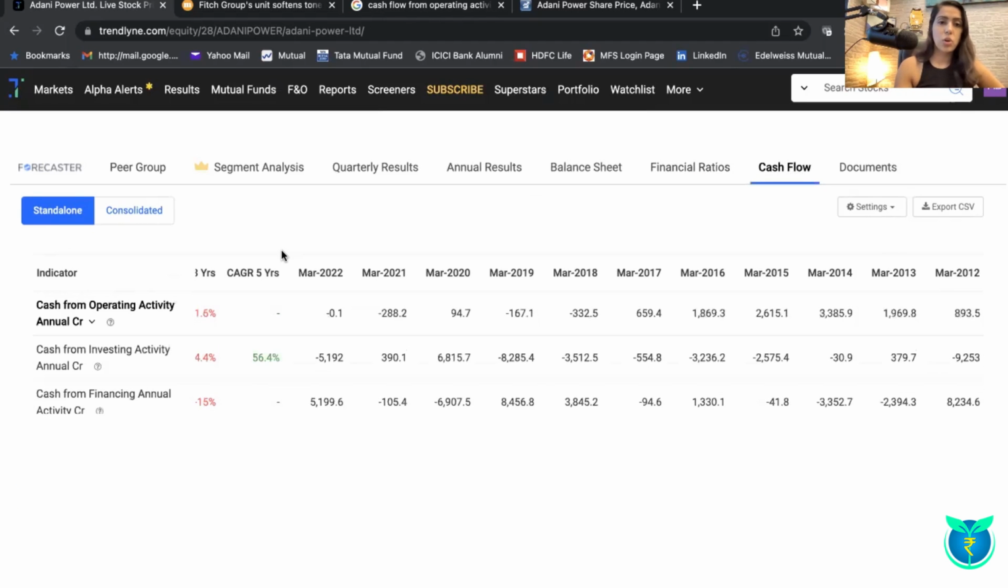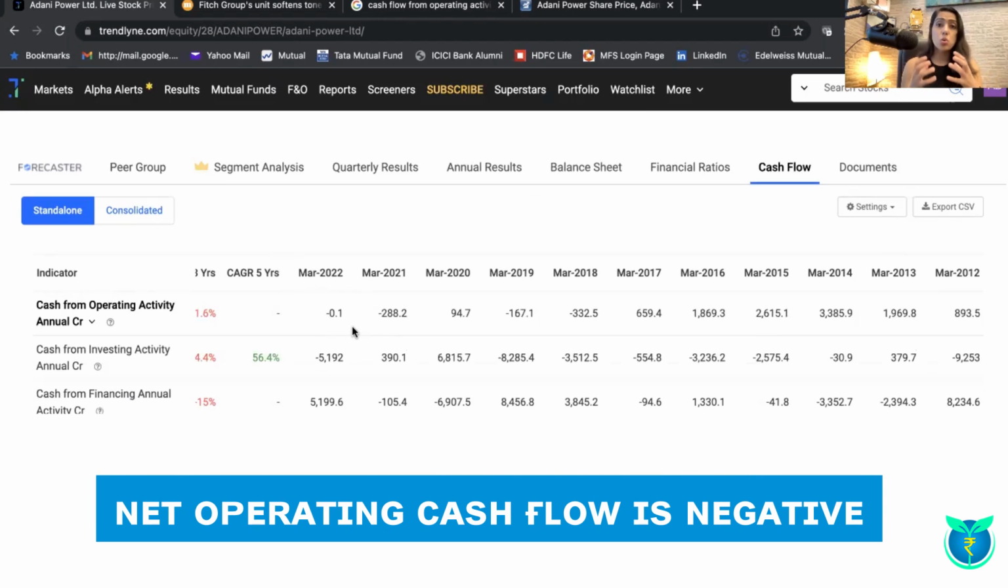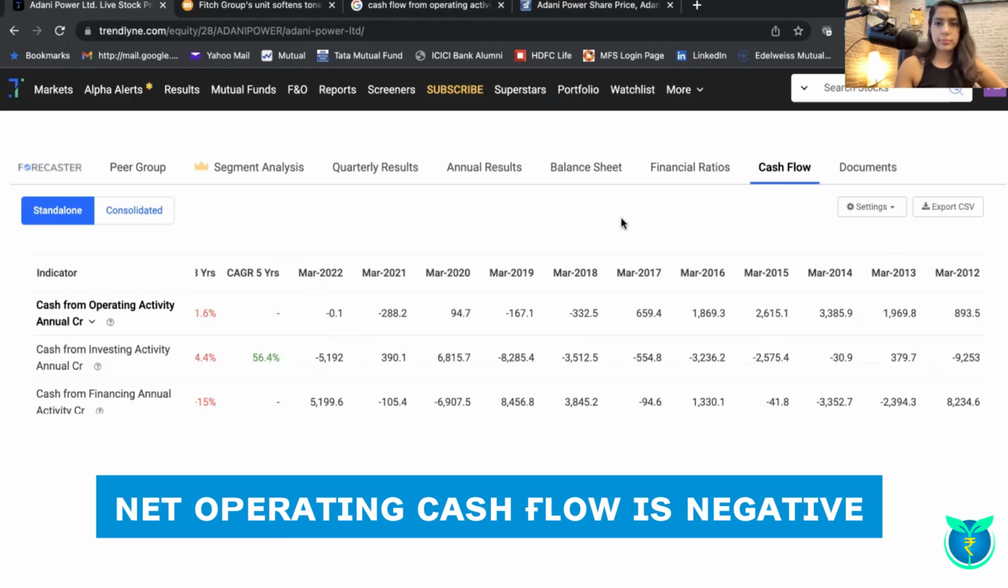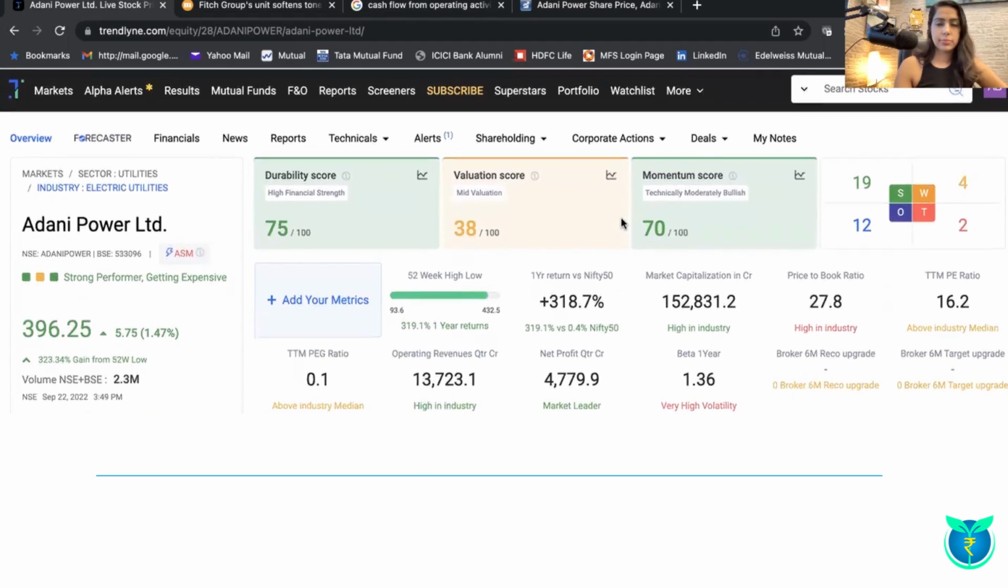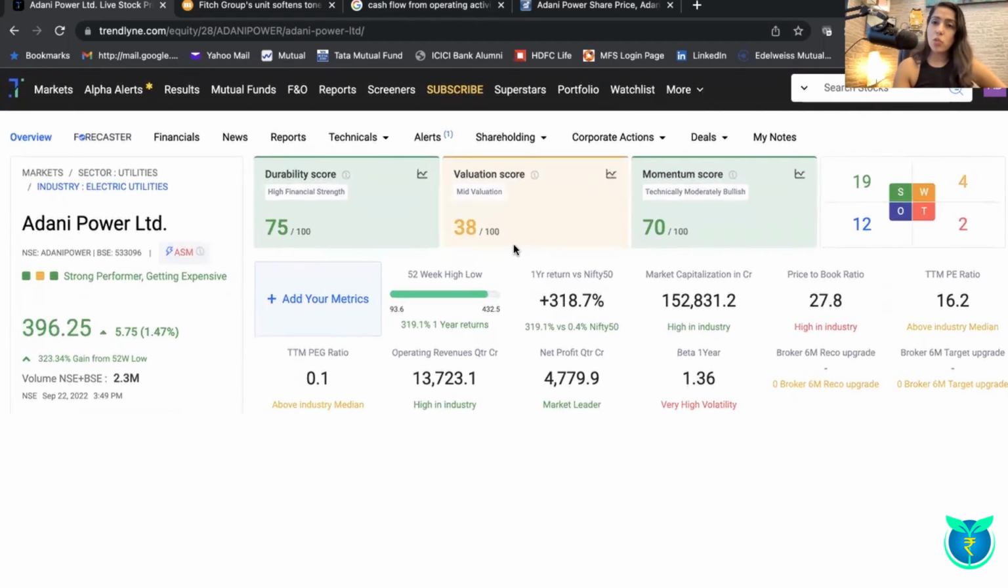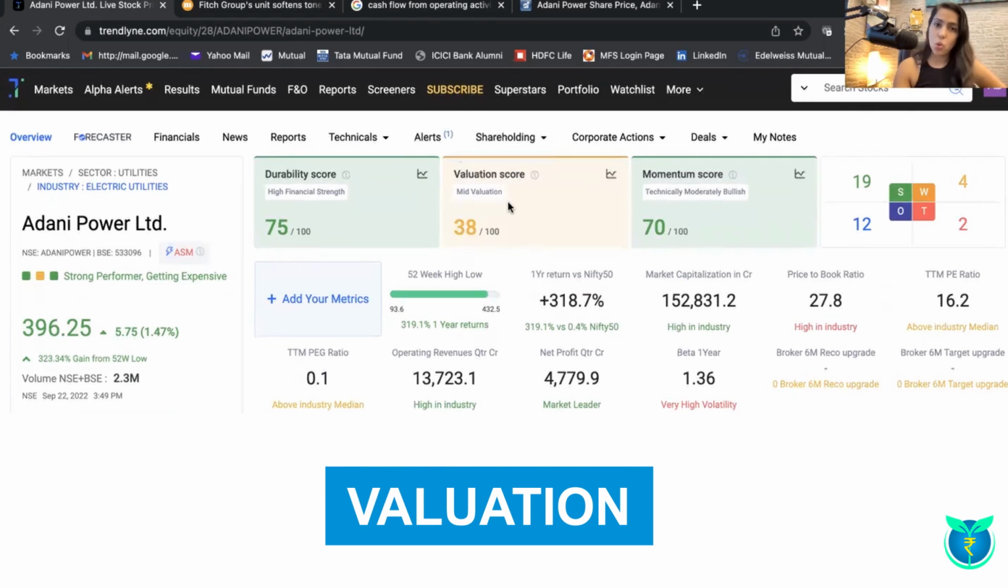Moving on to the cash flow, the company's cash flow from operating activities is negative, which means that it is not growing cash from its core business activities. Moving on to the valuation of the company, the valuation score is low. It's at 38 out of 100.